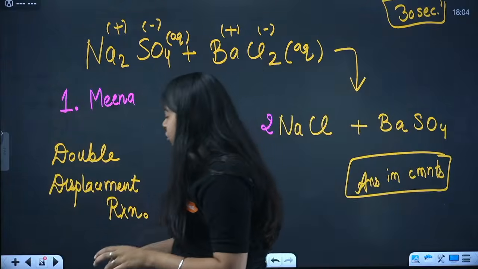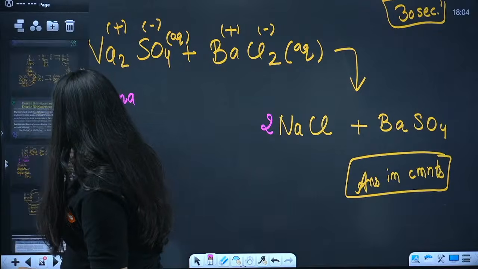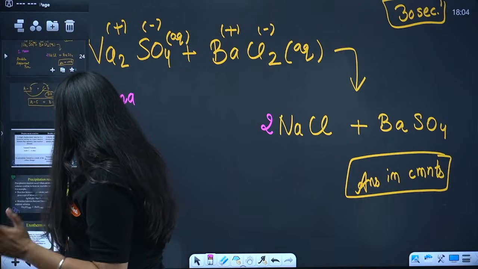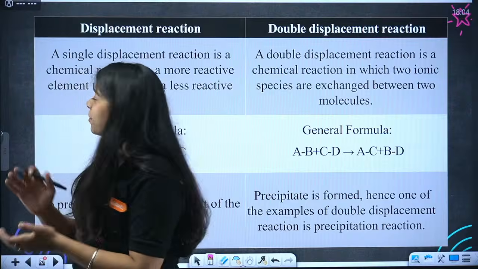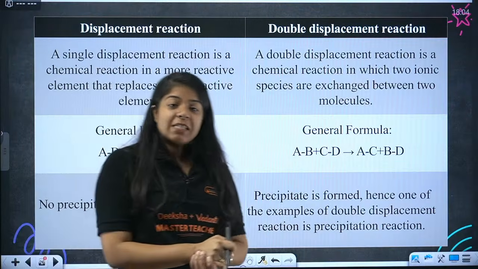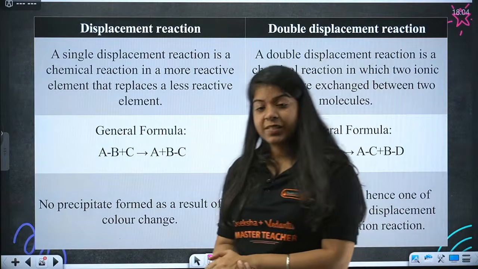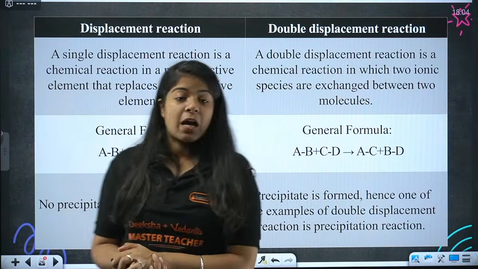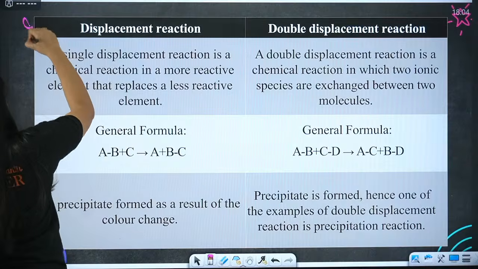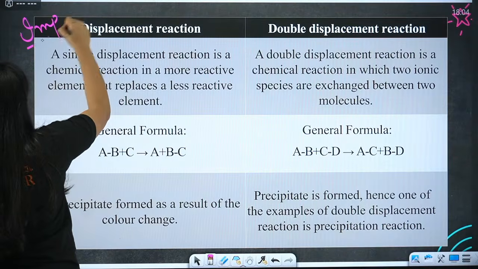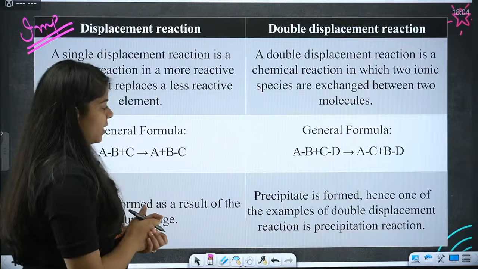Until then, let's move to the next topic. That is simply a difference between displacement reaction and a double displacement reaction. We studied, and this will be asked in your exams. This is very important. Okay, this is very important.